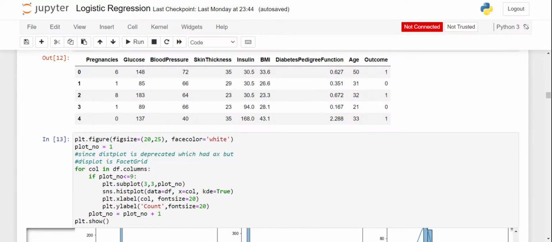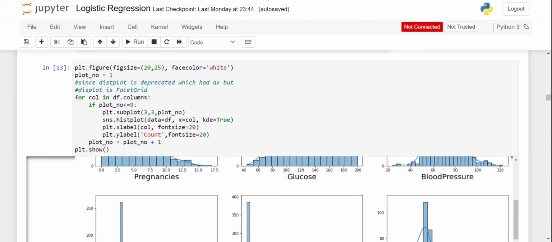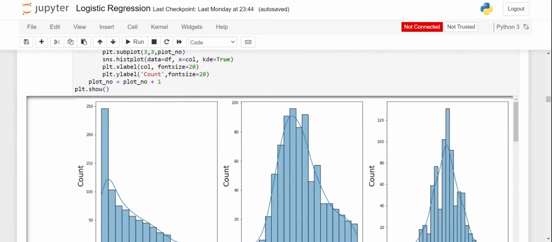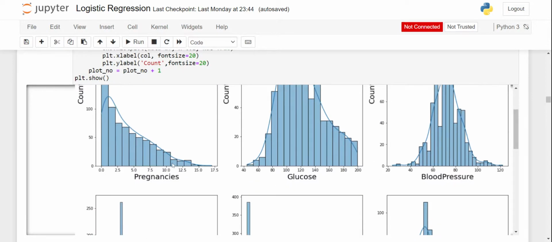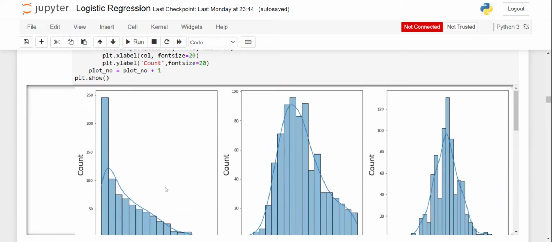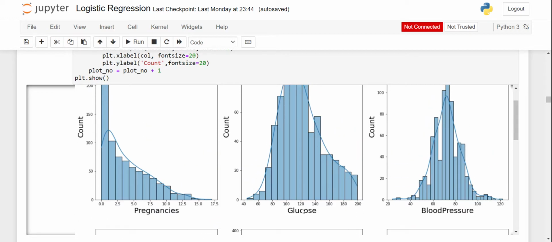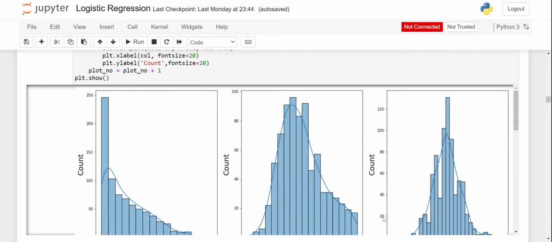Coming to the next step, I'm going to check whether the data is normally distributed or not. For that I have used a histogram. Pregnancies have a normal distribution, but it is right skewed, and glucose is almost normalized.